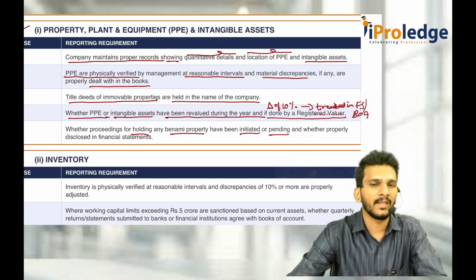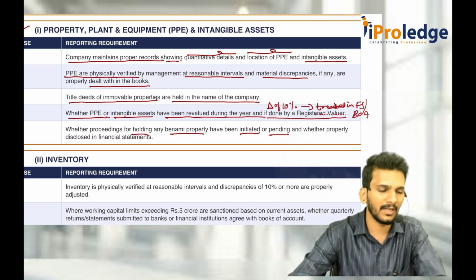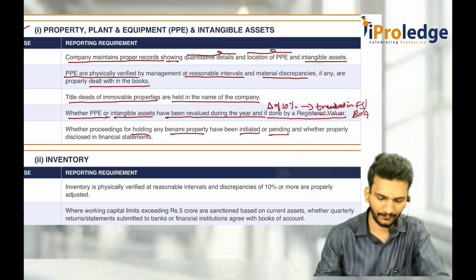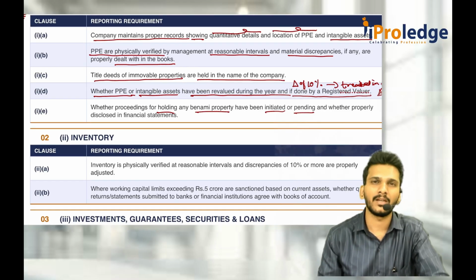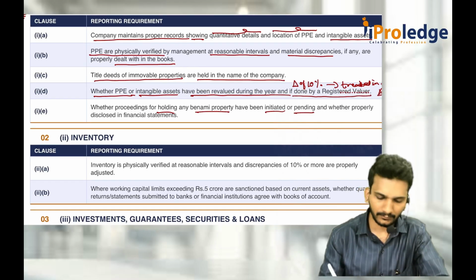Fourth one is if there is any revaluation done in the current year and there is a change of 10% or more, then that also has to be dealt with in books of accounts. Fifth one is if there is any Benami property that is disclosed or surrendered by the company or found out by any authority, that also has to be disclosed in the financial statements. How they are being dealt with in the books of account, that also has to be seen. That is PPE and intangible assets.